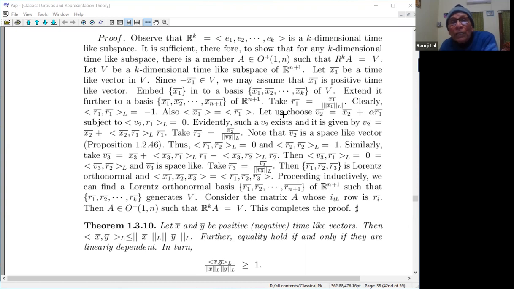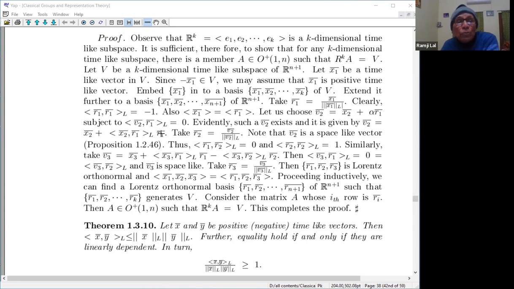I'm just borrowing the same trick here. So let us choose v2. Earlier we took v2, made it orthogonal to v1, and then made it a unit vector. The same thing we are doing here, but the thing is that x1 is not a space-like vector. So x1 squared is not 1, it's minus 1. So you have to change the sign accordingly. So v2 and r1 I want to make orthogonal, not Lorentz orthogonal. So the inner product of v2 and r1 is 0. Evidently such a v2 exists, and it is given by v2 equal to this.